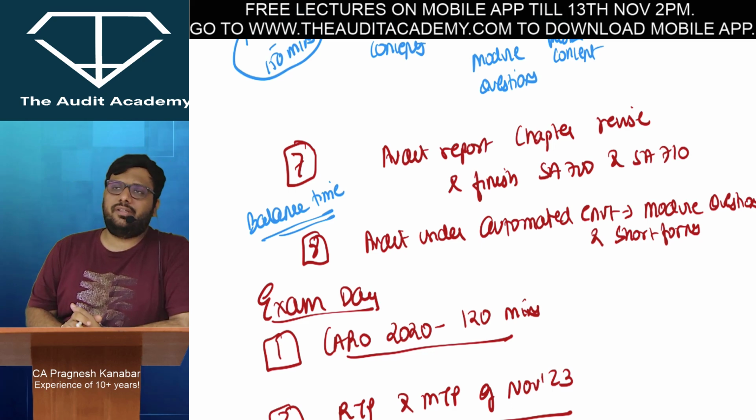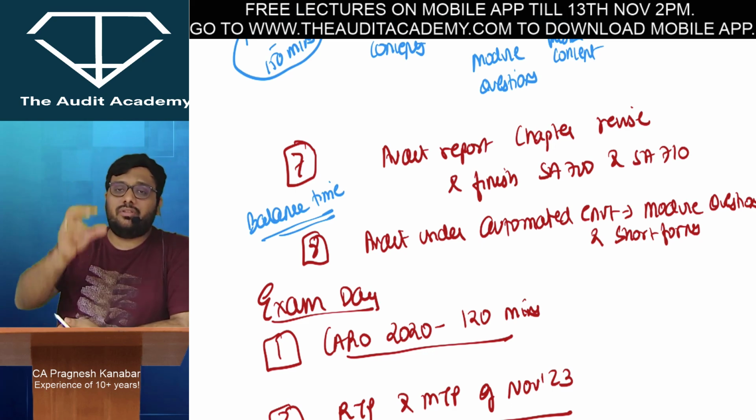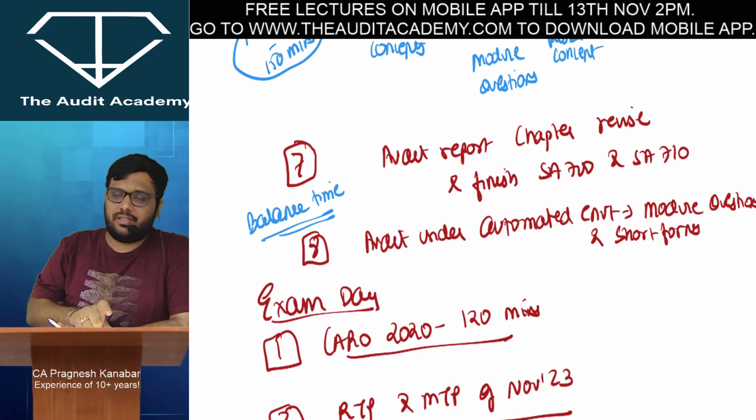700 and 710 is little sensitive. I mean that would be pending. तो 700 में ना audit report का format आपको पता होना चाहिए, alright? और module questions खाली खत्म करो.